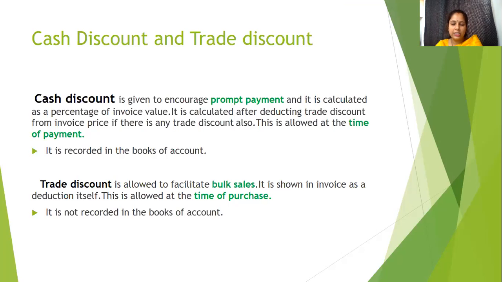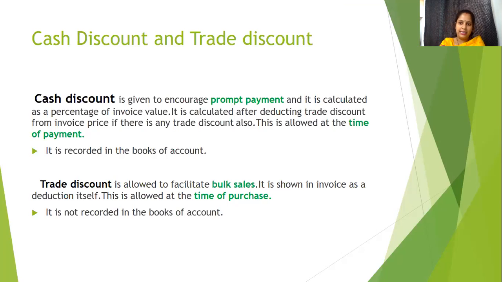Okay, cash account will be, I'm paying 75,000, and discount allowed, discount received, will be 5,000. So total of 80,000. So this is an example of trade discount and cash discount. Trade discount is not recorded in the books. Cash discount is recorded. Trade discount, as I told you, is allowed at the time of purchase. Cash discount at the time of payment. These are the basic differences.